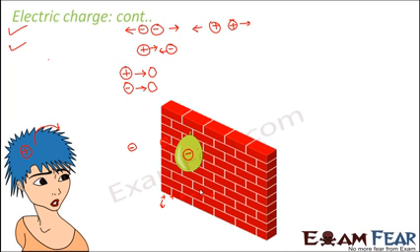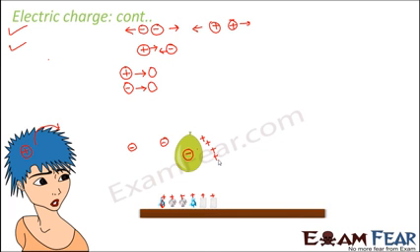In a very similar way, in case of the wall also, the wall was as such neutral. But when this negatively charged balloon was brought near the wall, all the electrons which are present in the wall tend to move away from the negatively charged balloon. So whatever was left towards the balloon were all positive charges. So as a result, attraction happened. So this is how the attraction between an uncharged body and a charged object takes place.